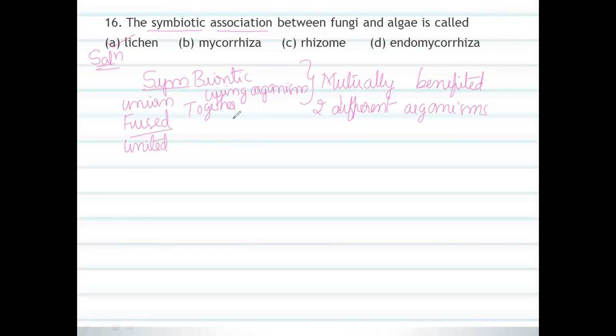Now I would like to take one best example for this symbiotic association. The mutually benefited two different organisms. I am giving a common example from our daily life.